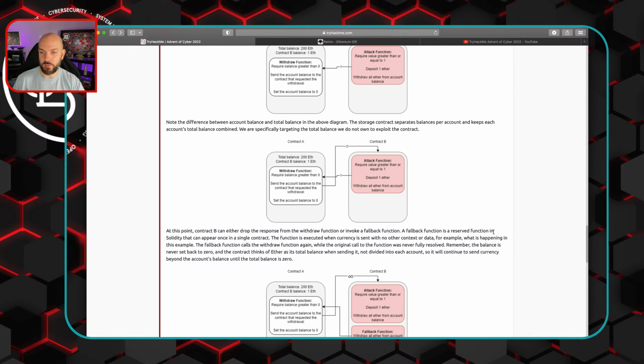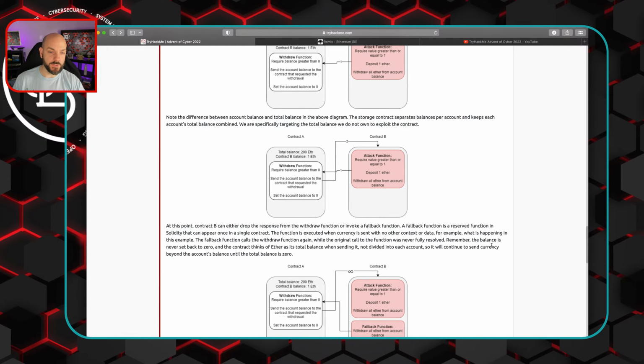A fallback function is a reserved function in Solidity that can appear once in a single contract. The function is executed when currency is sent and no other context or data. For example, what is happening in this example? The fallback function calls the withdrawal function again, while the original call to the function was never fully resolved. So it's like the window's open and you're able to just keep pulling stuff out.